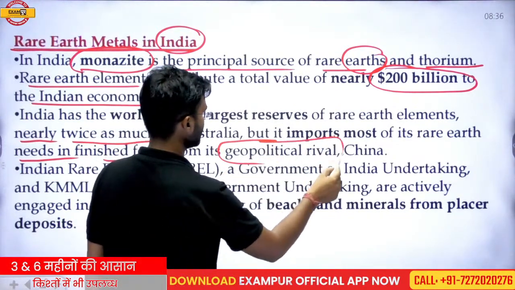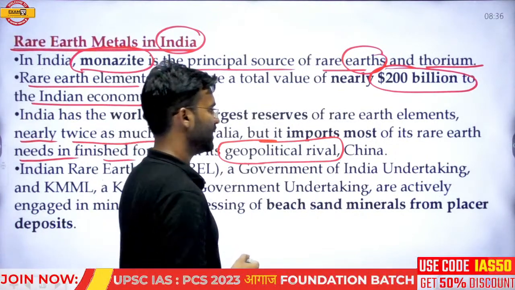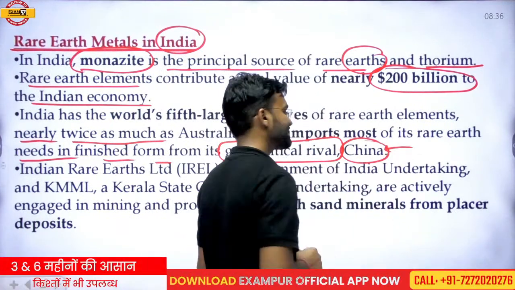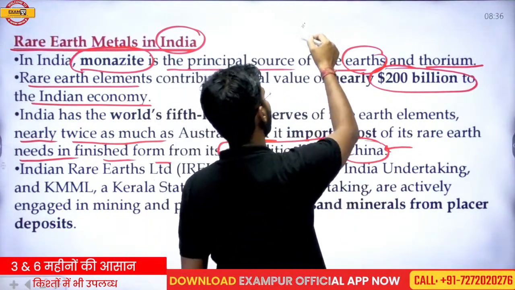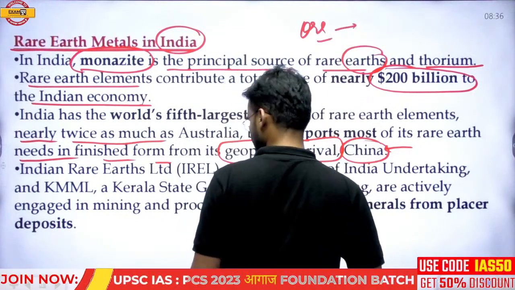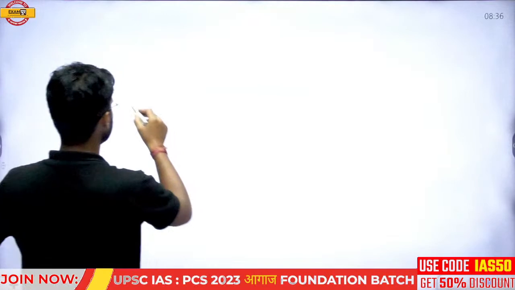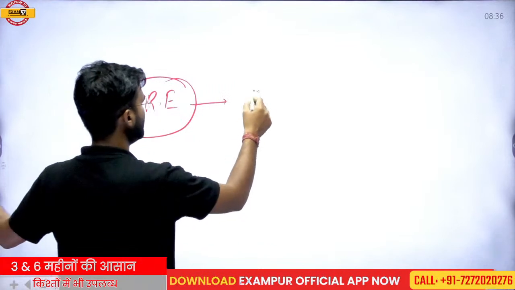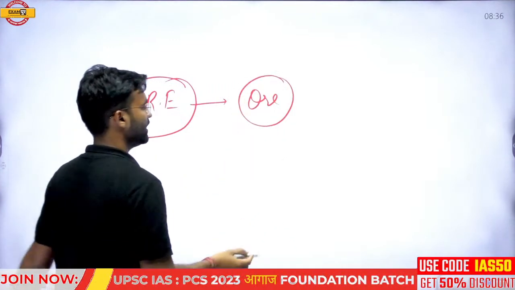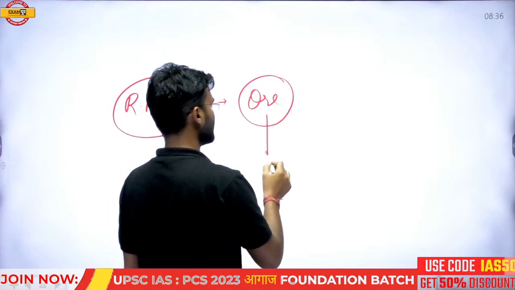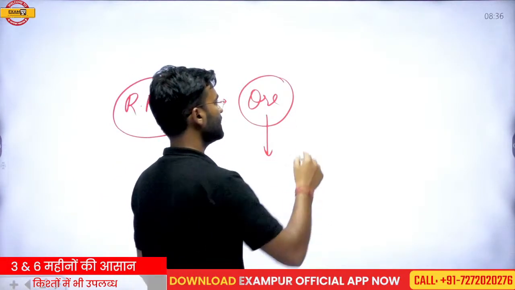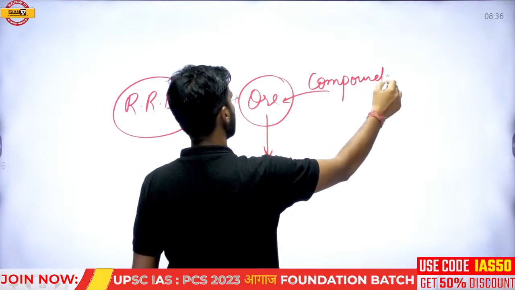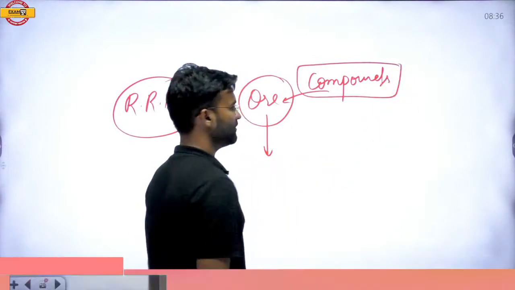So in the initial phase of the lecture, I explained how to extract from the ore, what is the difficulty in the rare earth metal? This rare earth metal is found in the form of ore in our earth crust, and ores are basically present in the form of compounds.